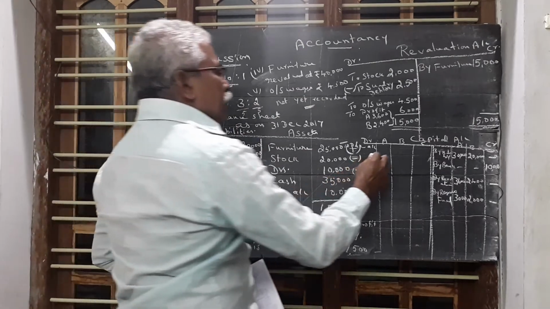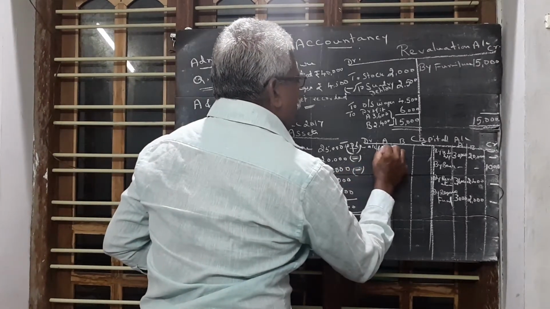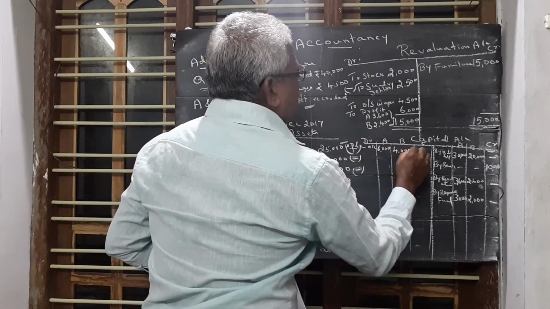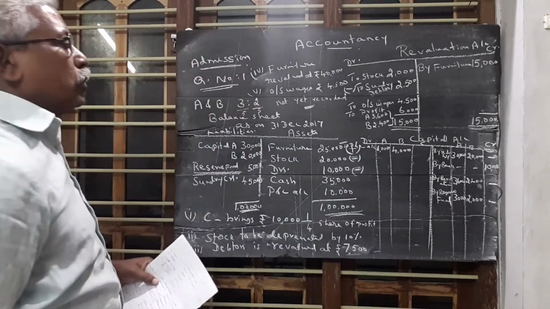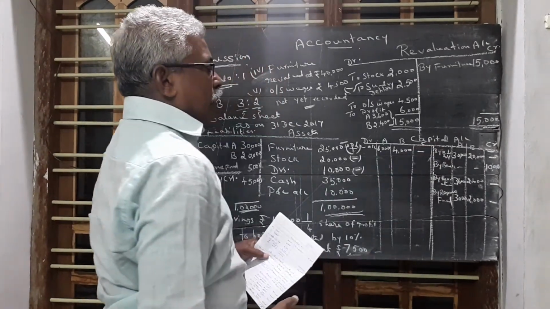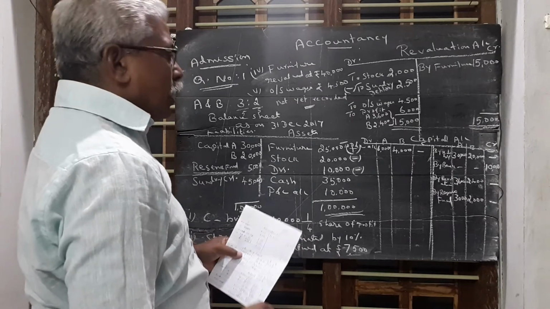So A is responsible for 6,000 rupees, B is responsible for 4,000 rupees. These are all the items entered here. Then we close the account.